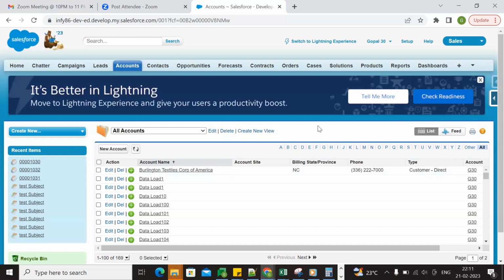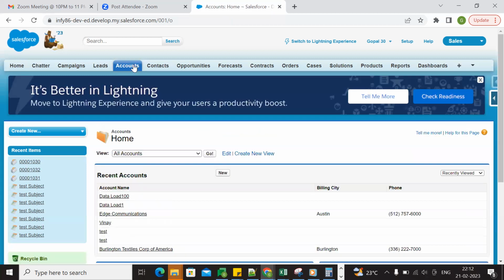So how to rename the tab? Can you please tell me the navigation? The rename should be based on the plural label of the object. If we change the plural label, the tab name also changes. But my question is about the navigation. How are we going to change the tab name? Accounts is a standard object, so we cannot do it there. Go to any custom object.